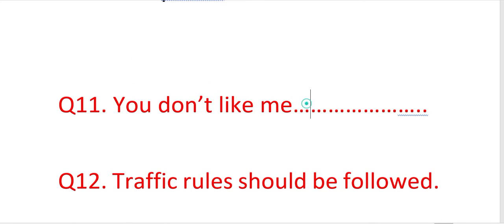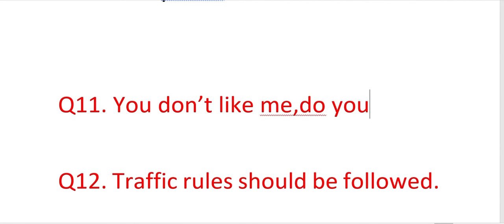You don't like me. This is the question of question tag, so we put one comma here. You don't like me. When we already have a negative statement, "don't" is a negative expression in the sentence, so we will write positive here. The positive helping verb would be "do", and then we will write the pronoun which will be repeated here.